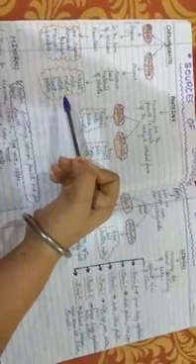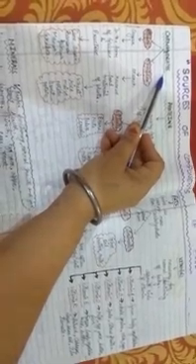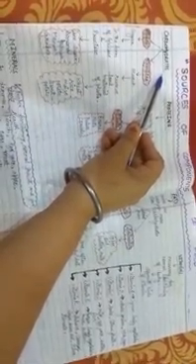Because they contain cellulose. Cellulose is a complex carbohydrate that is present in the cell walls of plants. That is why we are not able to eat raw plants. Clear?